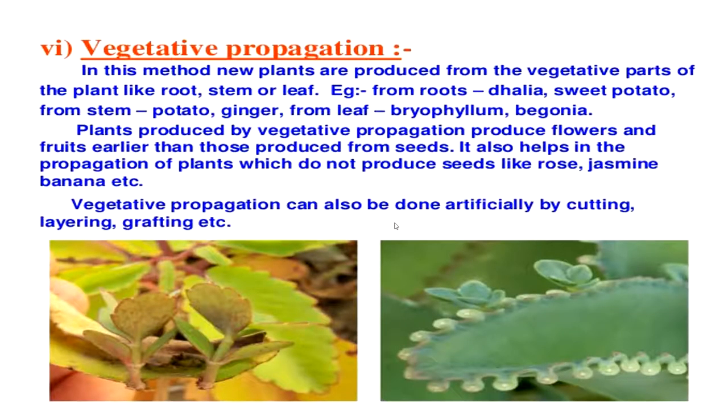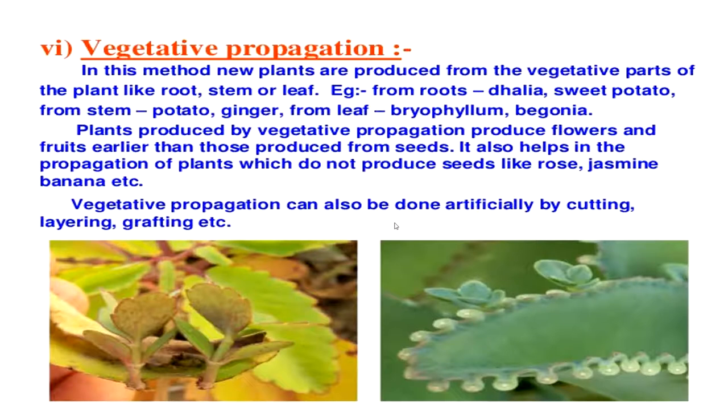Next is vegetative propagation. In this method, new plants are produced from the vegetative parts of plants like root, stem or leaf. You know, the flower is the reproductive part of the plant, whereas the root, stem or leaf are known as the vegetative parts of the plant. Examples: from roots, dahlia, sweet potato; from stem, potato, ginger; from leaf, bryophyllum, begonia.